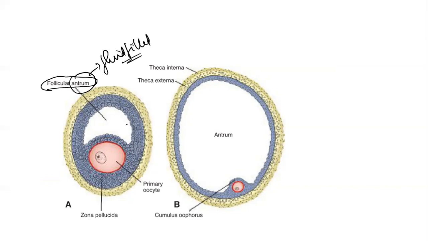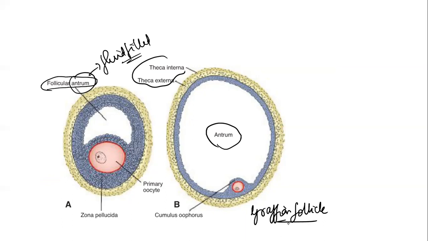Yes, it keeps expanding, and finally it gives rise to a very big cavity called the antrum, with the external layers called theca interna and theca externa, and you have the oocyte here. So this is called the Graafian follicle. This Graafian follicle, which is filled with antrum, has a theca layer, that is, it is divided into theca interna and theca externa.